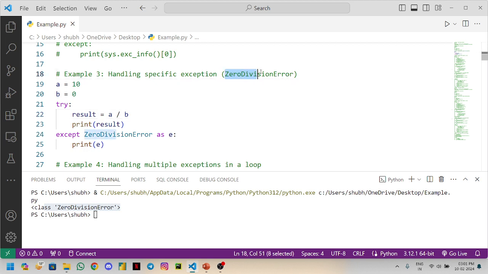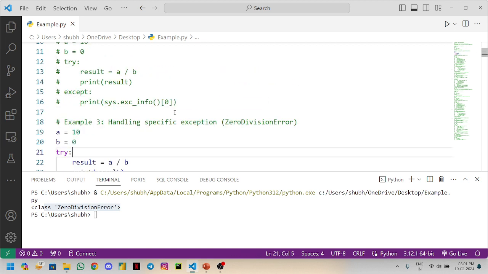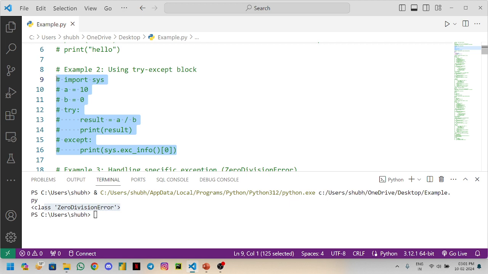Here we are considering the example of ZeroDivisionError. It prints what type of class the error is, and it is giving this ZeroDivisionError only.